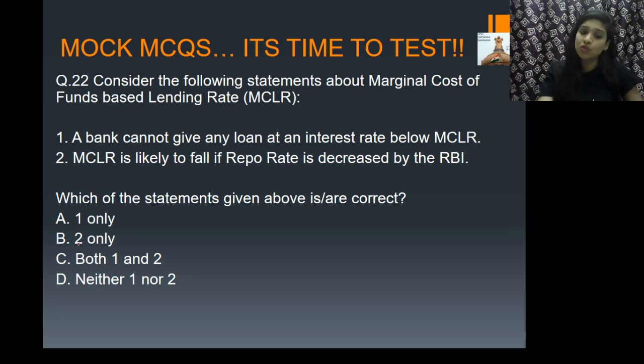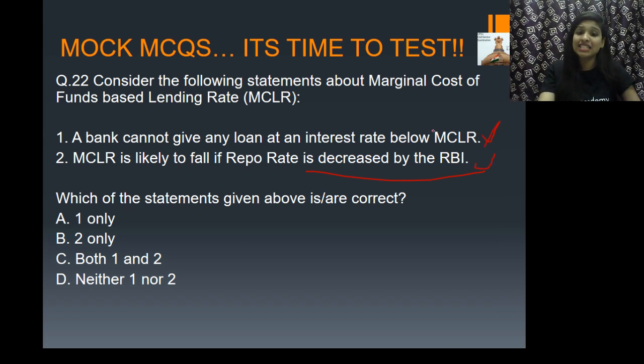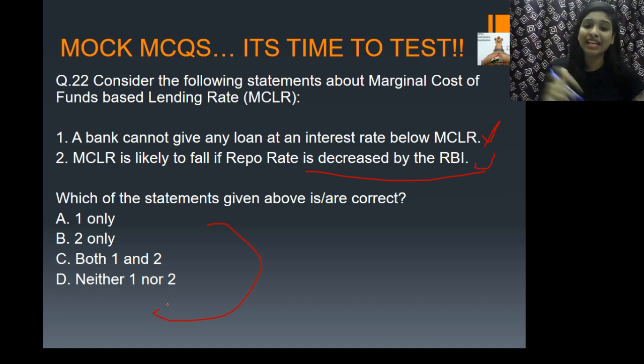Option A tells 1, B tells only 2 is right, C tells both 1 and 2 is right, and D tells neither 1 nor 2 is right. Which one do you think, guys? What is MCLR? That is marginal cost of fund based lending rate.